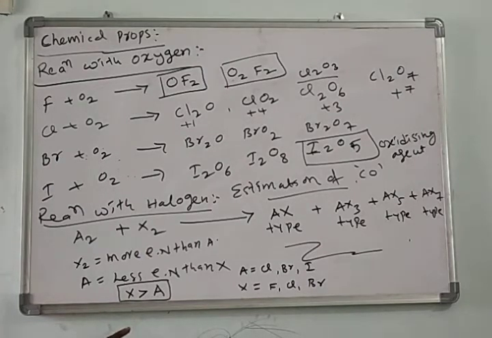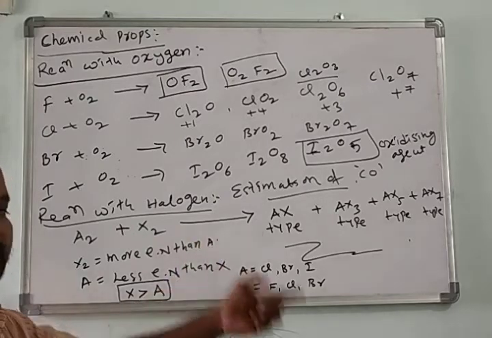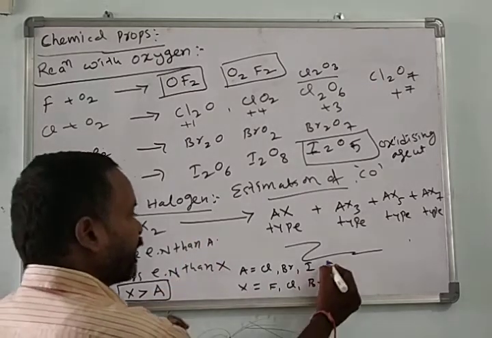We don't have chlorine iodide. We have different types of examples for these interhalogens.